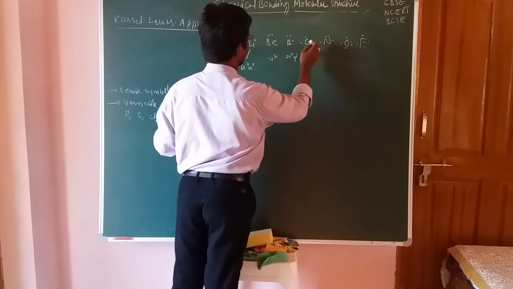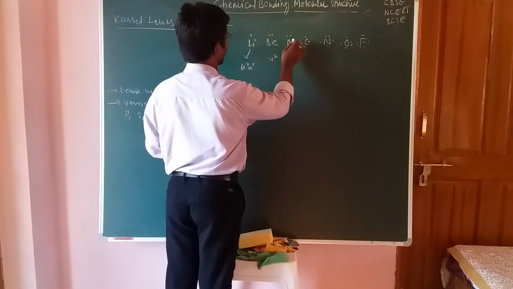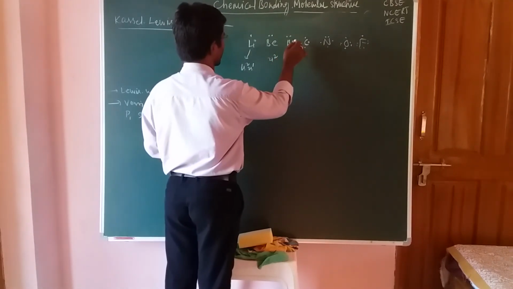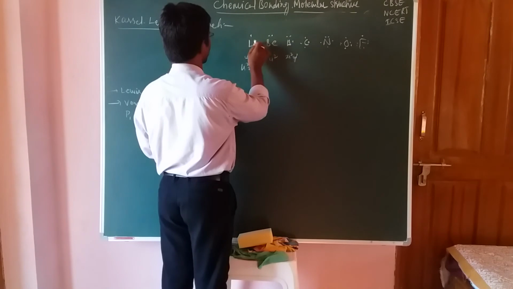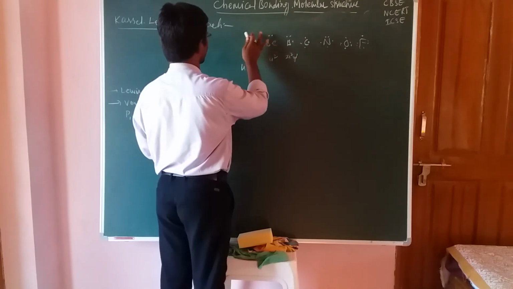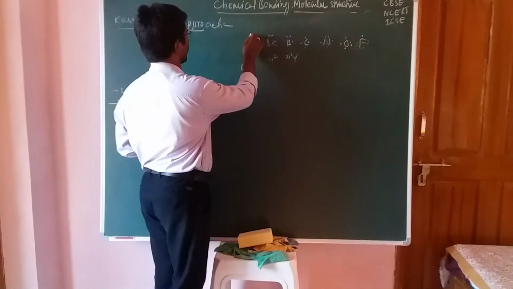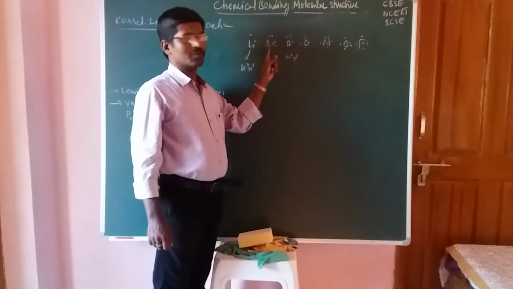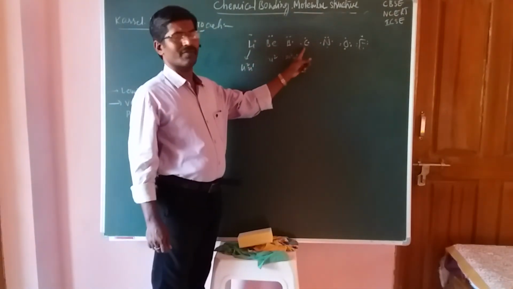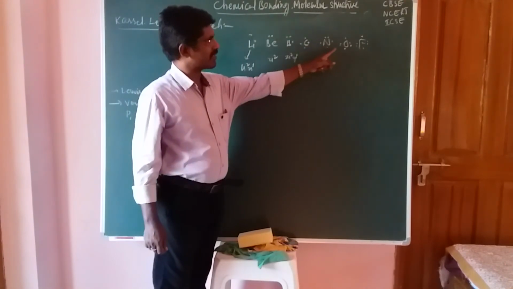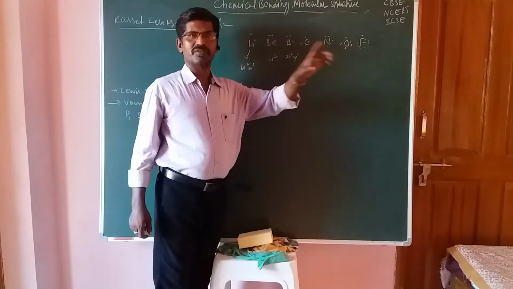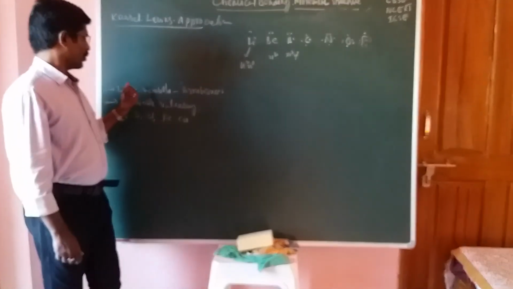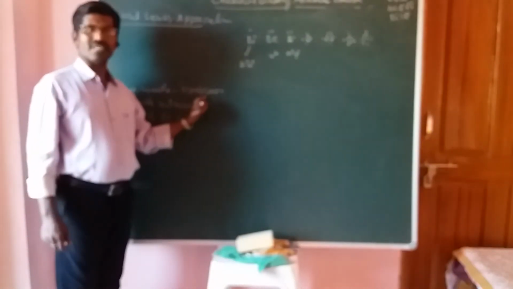Okay, now 1, 2, 3, so valency 3; 1, 2, 3, 4. Boron means this is 3: 2 electrons and next 1 electron. So 1 electron means the valency of lithium is 1. Beryllium valence 2, boron valence 3, carbon valence 4, nitrogen valence 3, and next 2 and next 1. So this is the valency which is decided by the Lewis symbols, which is the significance of that.